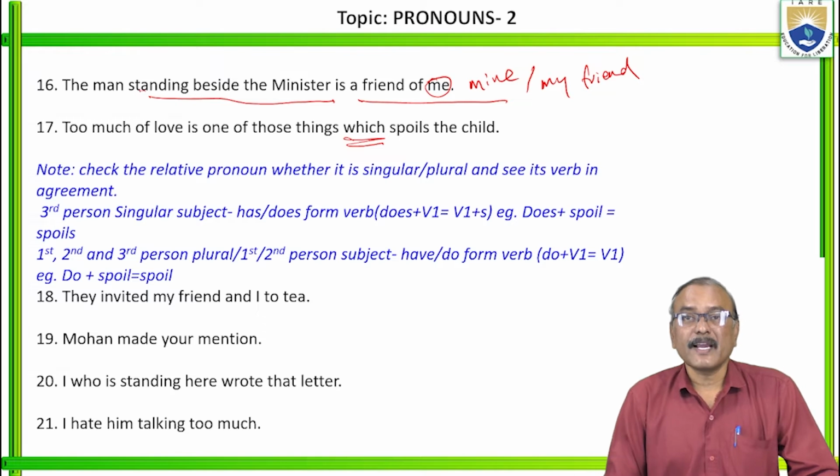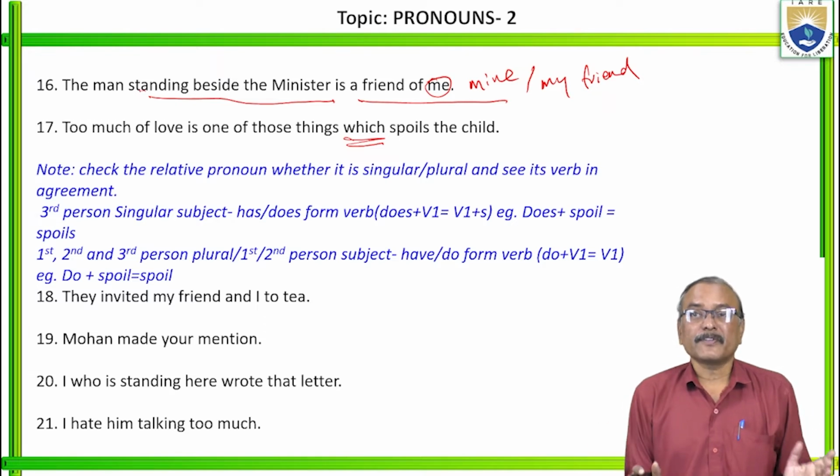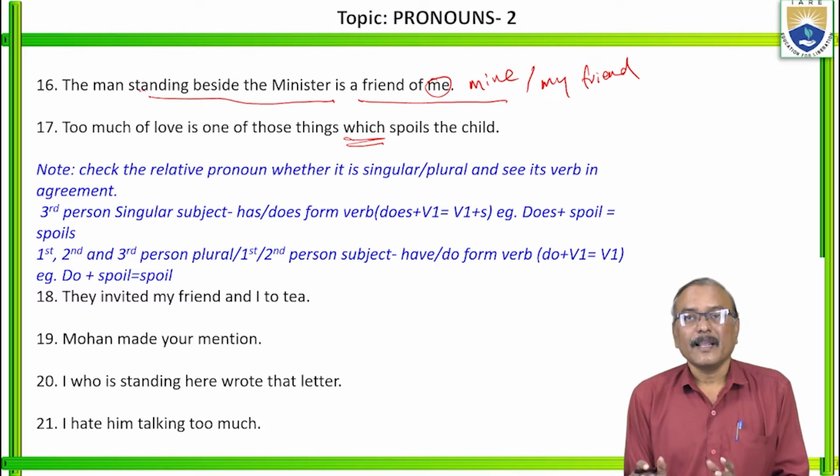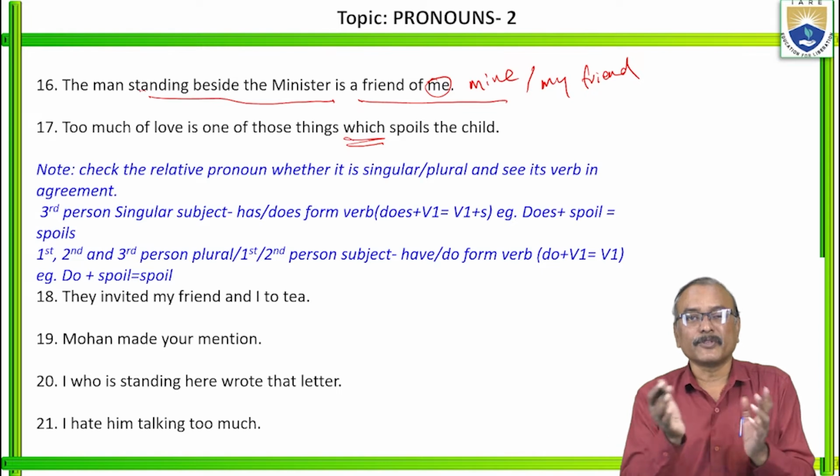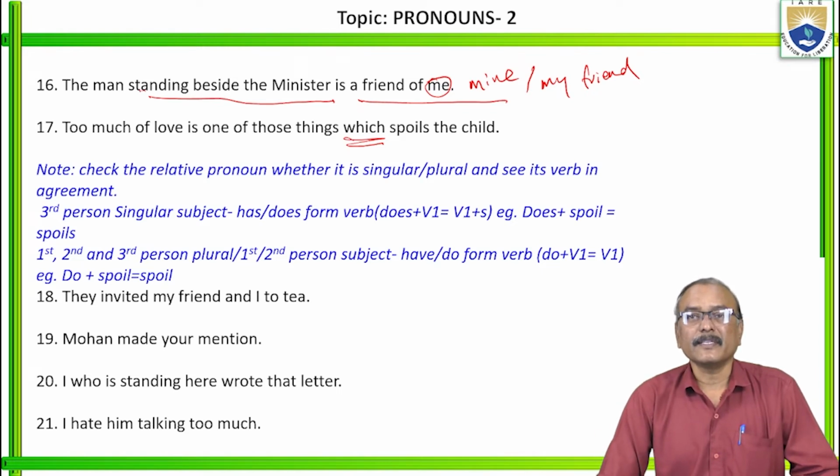So which spoils the child? Only too much of love spoils the child? Or there are some things which spoil the child and too much of love is one of those things. Which one do you think?